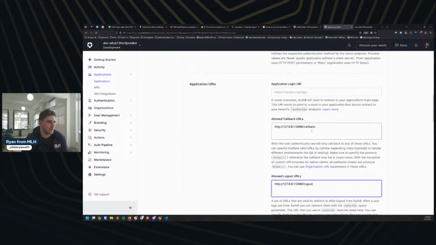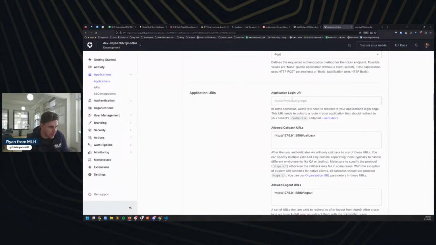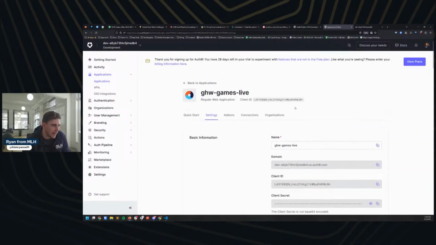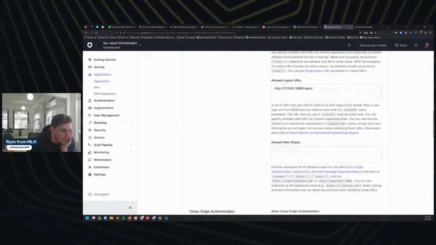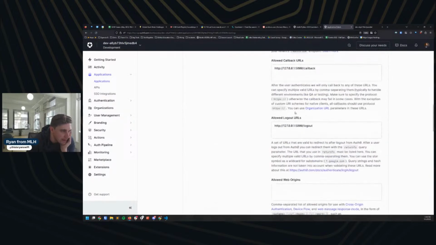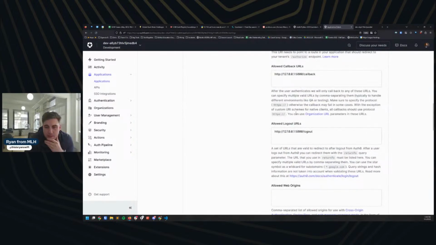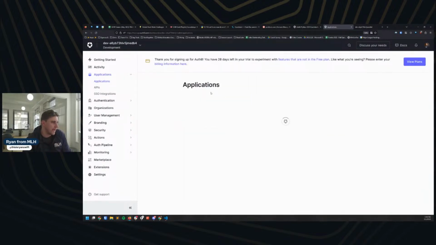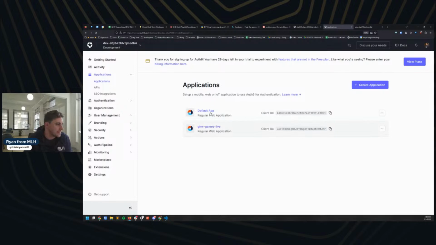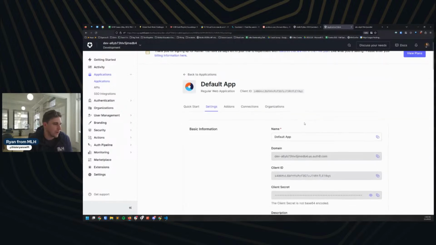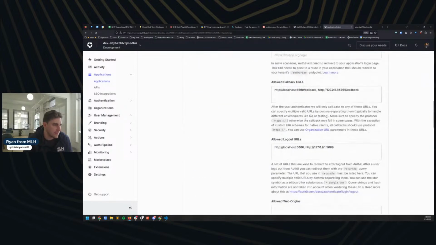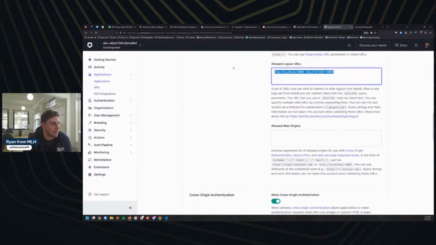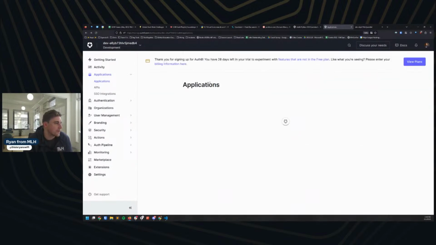All right, and I wonder if it's this application login URI or something like that, because I actually don't see where it'd be returning us to the home page, would be my assumption. But let's see if we can't cheat. Let's go back and look at my other app, the one I did for setup, because I believe we had working logout there. Let's just see what this has. And so this does not have the /logout, so I bet you that'll fix it for us.